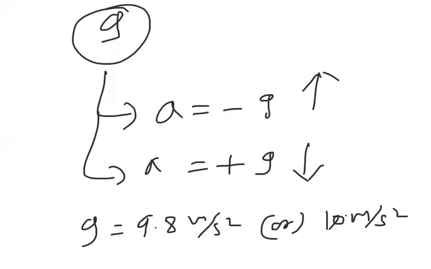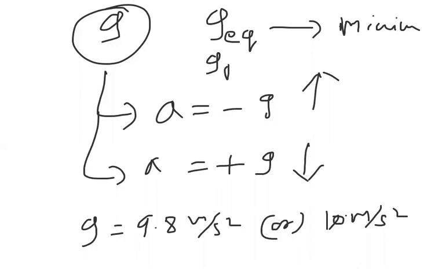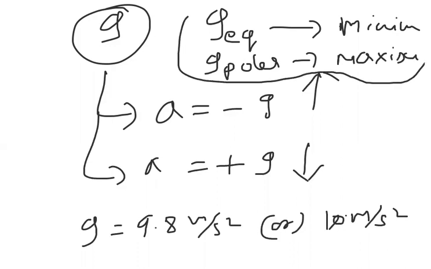Frankly speaking, this value is not constant, it is actually variable. It is different at the poles and at the equator. The g value is minimum at the equator, and g at the poles is maximum. This is not a fixed value; from place to place on the earth it changes. If you go above the earth it changes, if you go below the earth it changes. If you go to the center of the earth, the g value will become 0.